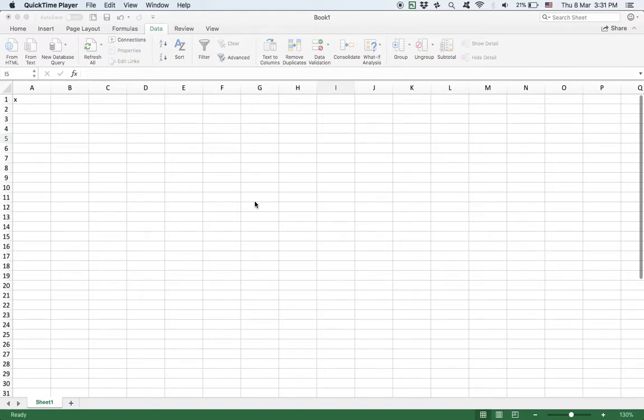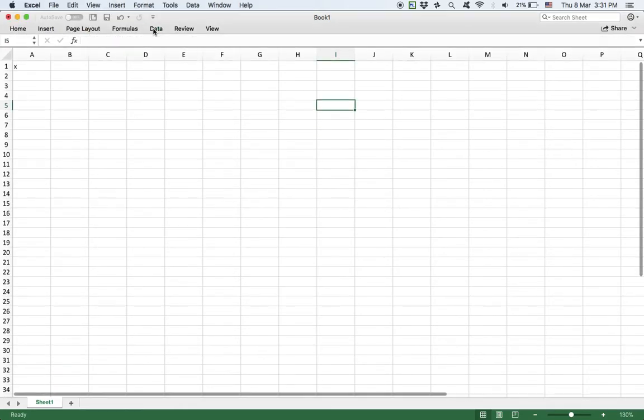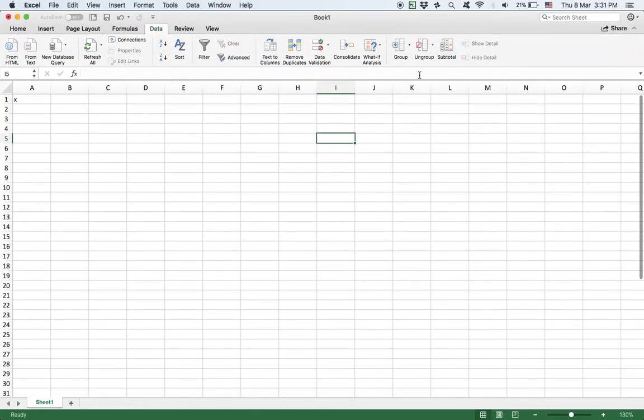In this video, I will show you how to install the Excel solver. If you go to the Data tab, and if you can see the solver somewhere here, then you can skip the rest of this video. Your Excel already has the Excel solver to use. But if you cannot see the solver button, then please watch this video.